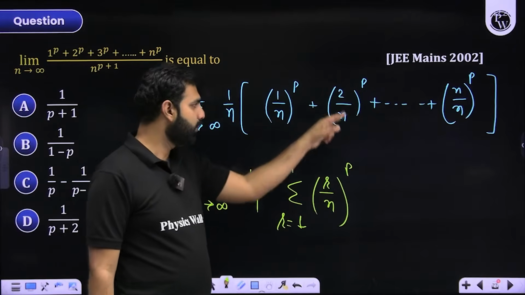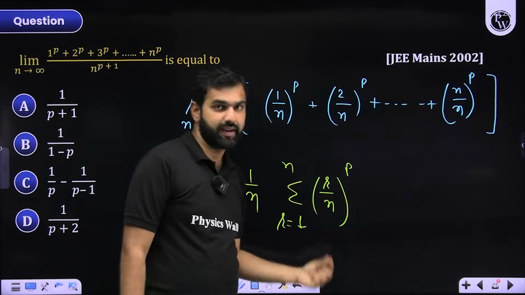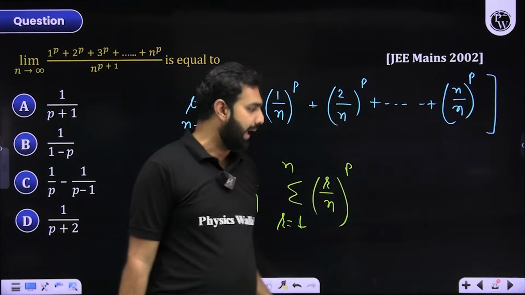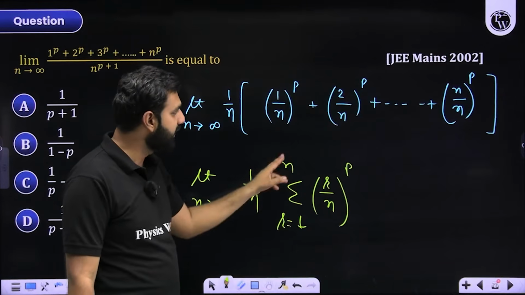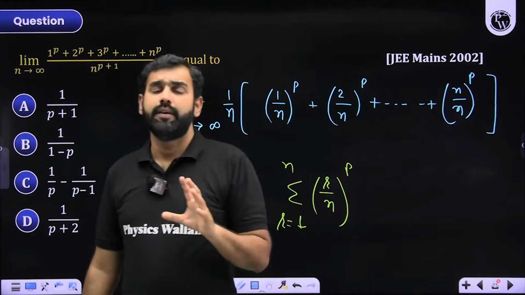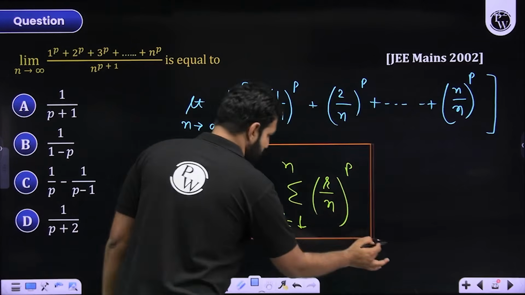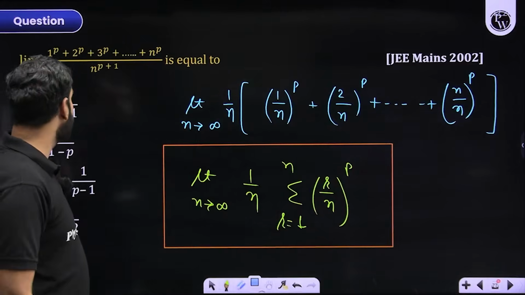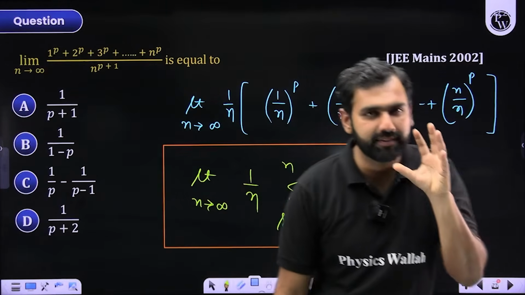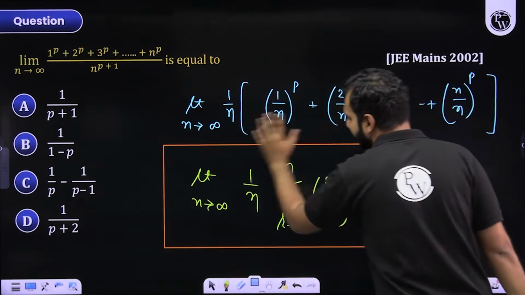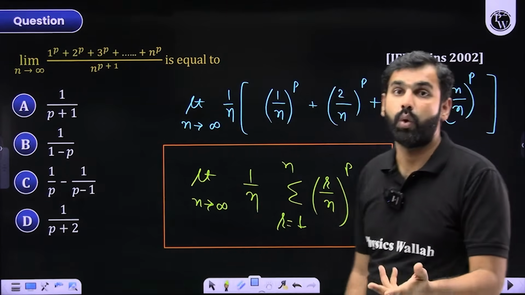1 by n, 2 by n, 3 by n, which can be written as (r by n) raised to the power p. And here r is starting with 1 and it is reaching till n. Did you get this part? This is something which you should be able to create. So whenever summation based questions are there, if you generalize a pattern here, then this kind of conversion you should be able to make. Why?